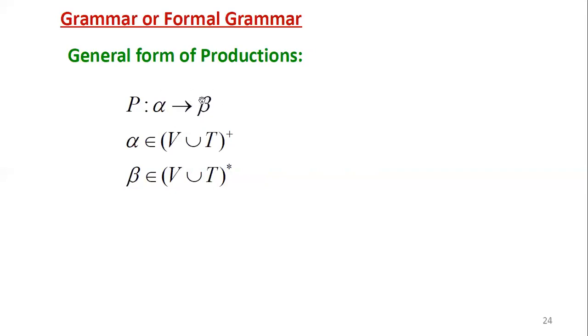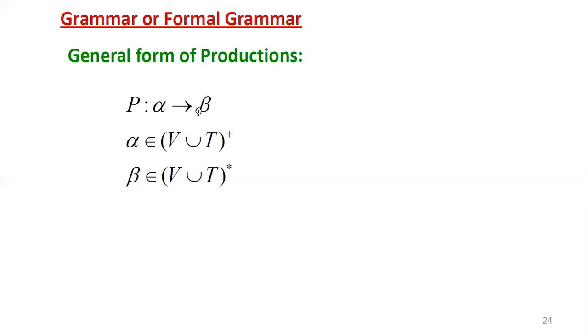We read it as alpha derives beta, meaning beta is derived from alpha, read in the regular way from left to right.